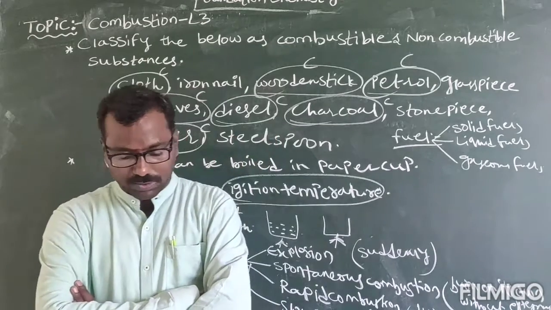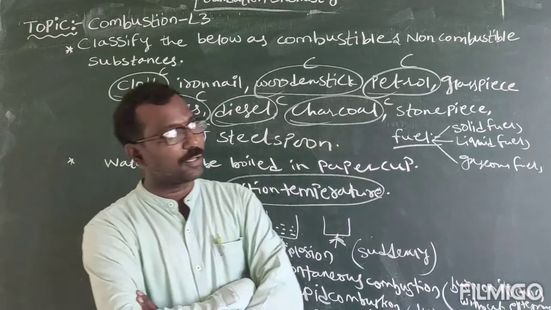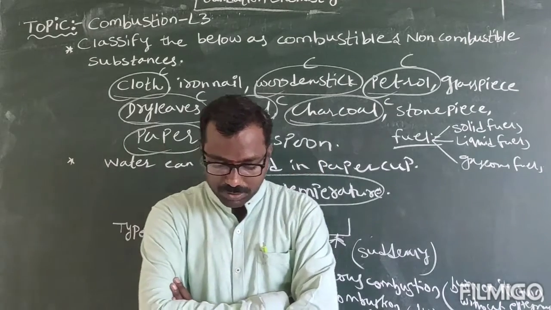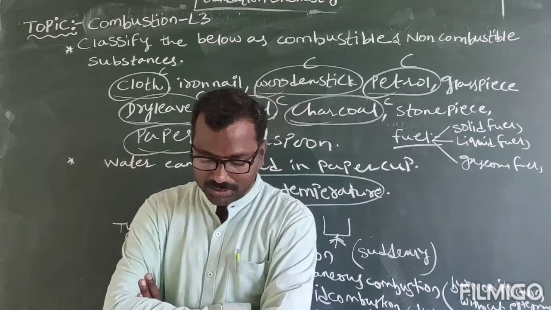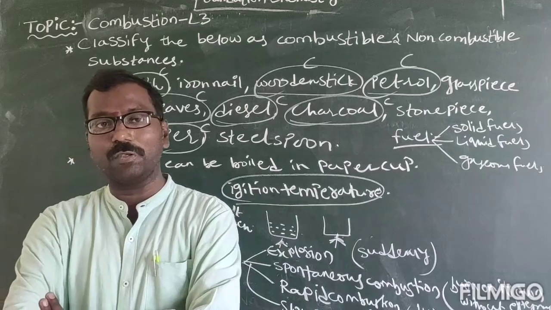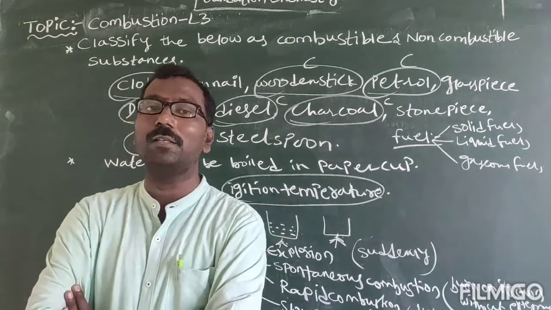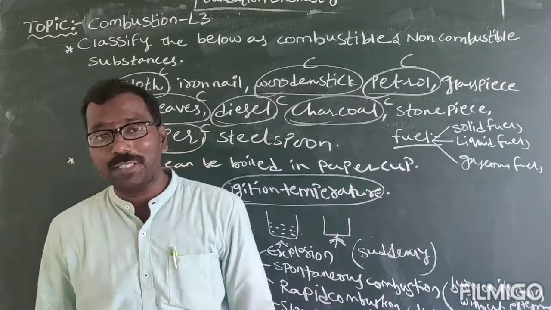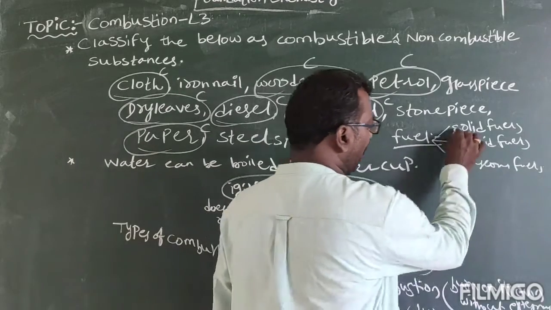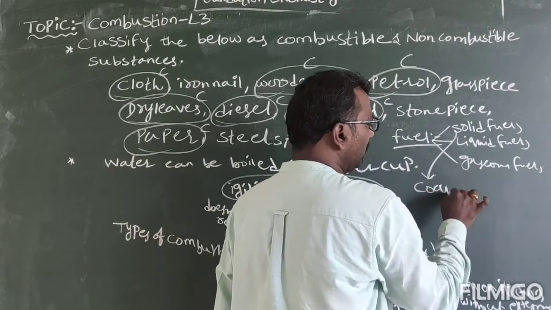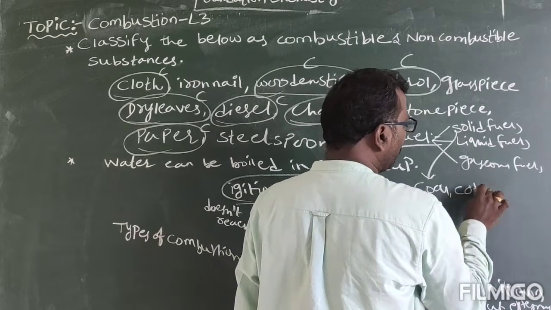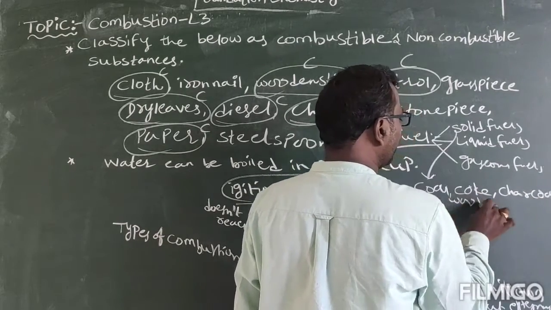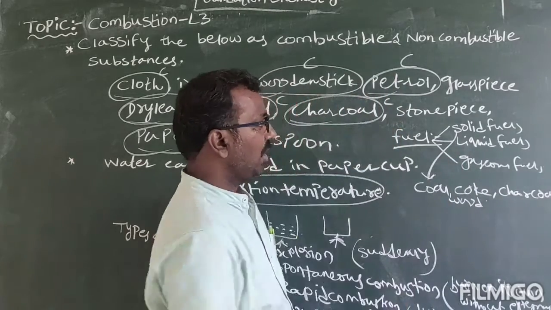Solid fuel examples are what? Coal, coke, charcoal, wood. All these are examples of solid fuels.